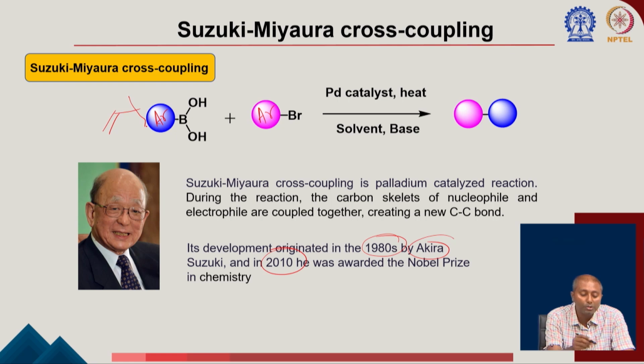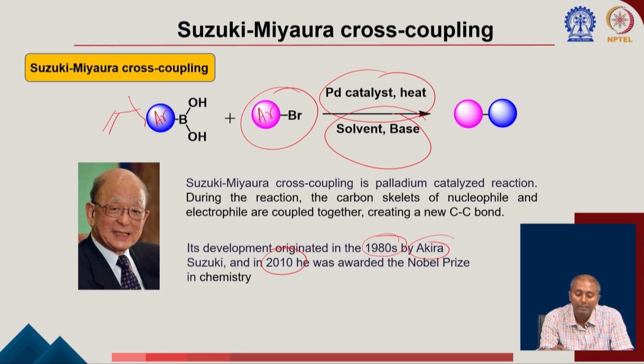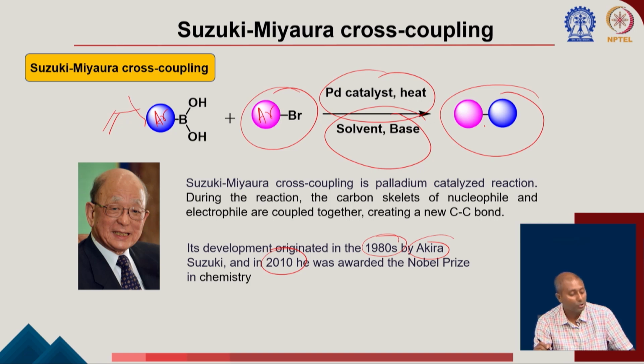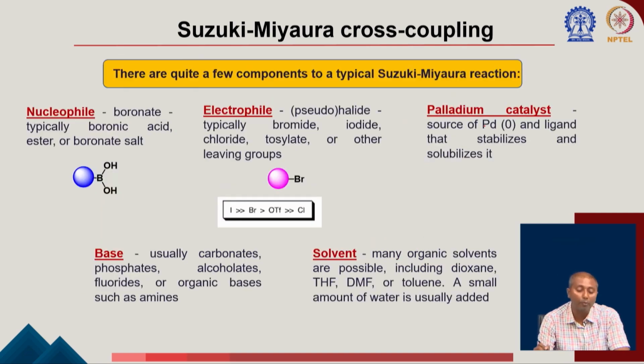Okay, so the boronic acid or the organoboron compound does not always have to be a boronic acid, it could be a boronic ester also. If you use an aryl bromide or a different type of oxidative addition partner, in the presence of palladium catalyst, heat, solvent and base, it can form the corresponding biaryl if both of them are aryl. If it is a vinyl, then it can make substituted vinyl compounds. Okay. So, let us try to understand the different components of this reaction.